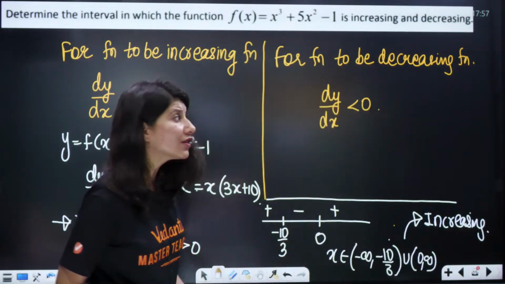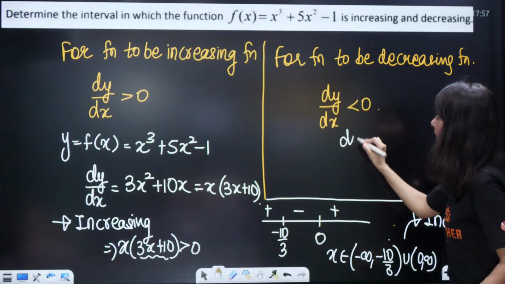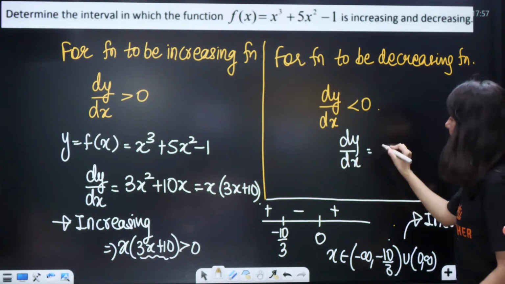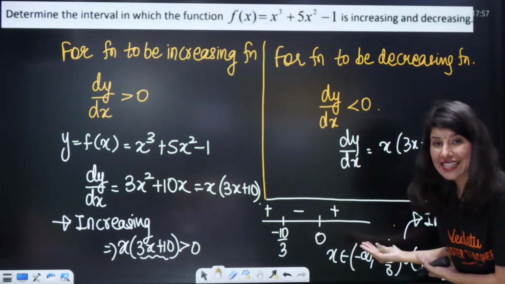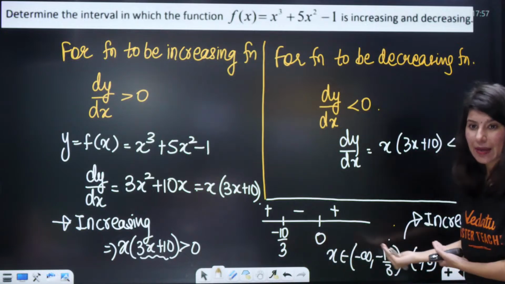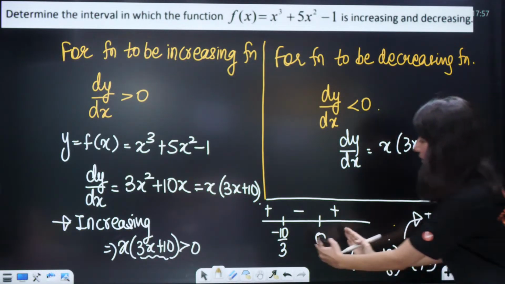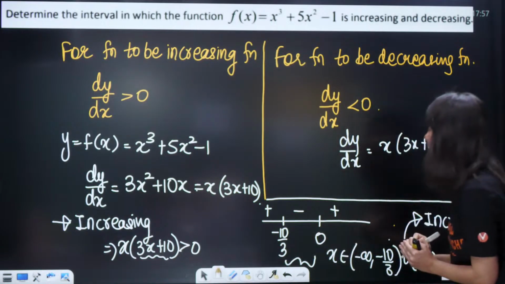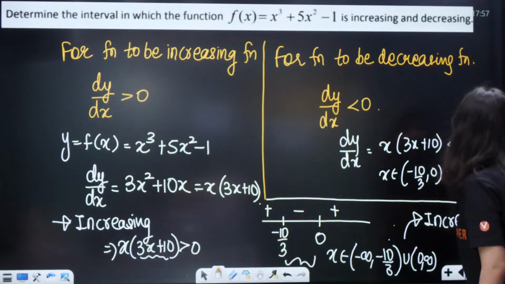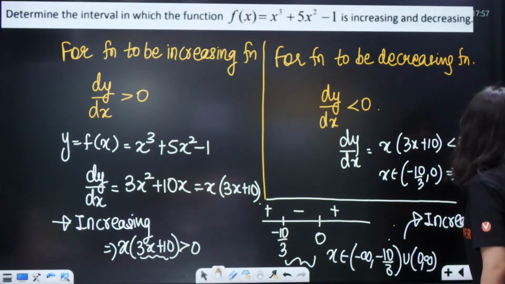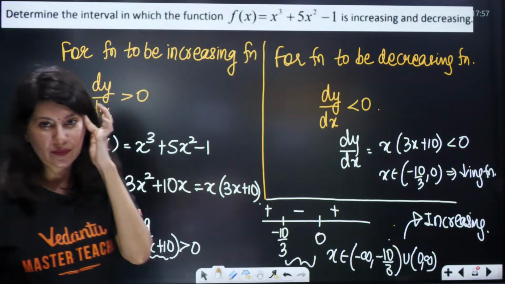And for a decreasing function, dy by dx will be less than 0. What is your dy by dx? So dy by dx is x times 3x plus 10 less than 0. Again, we'll be using the same method of intervals, same number line. You want negative, less than 0. That means the interval minus 10 by 3 to 0. So x belongs to minus 10 by 3 to 0 for the decreasing function. Yes?